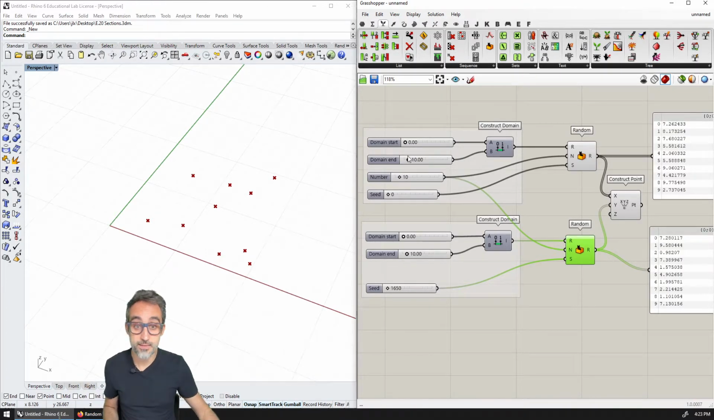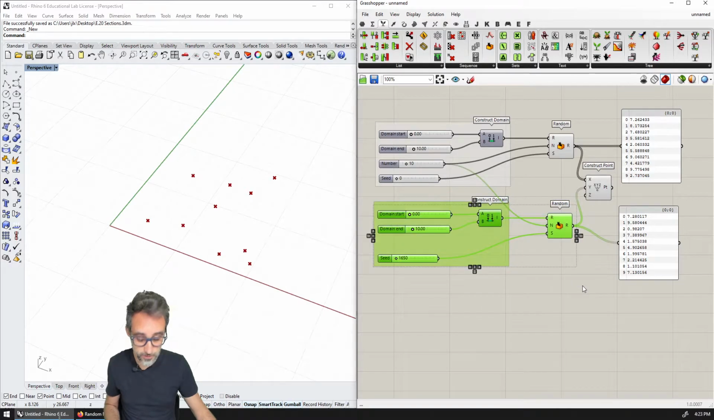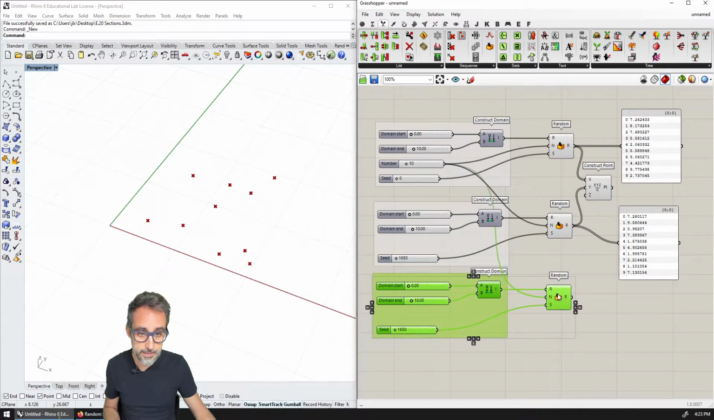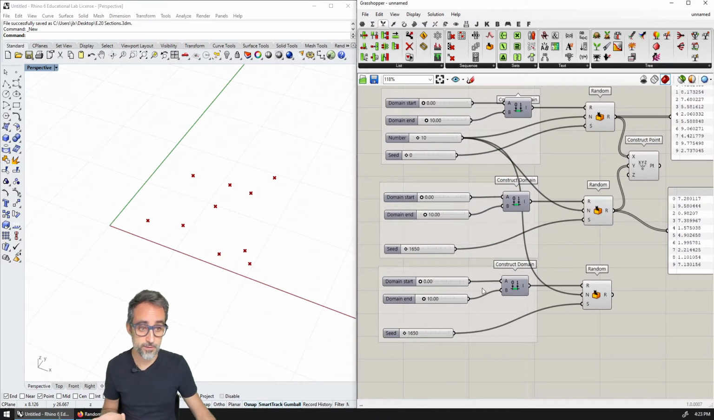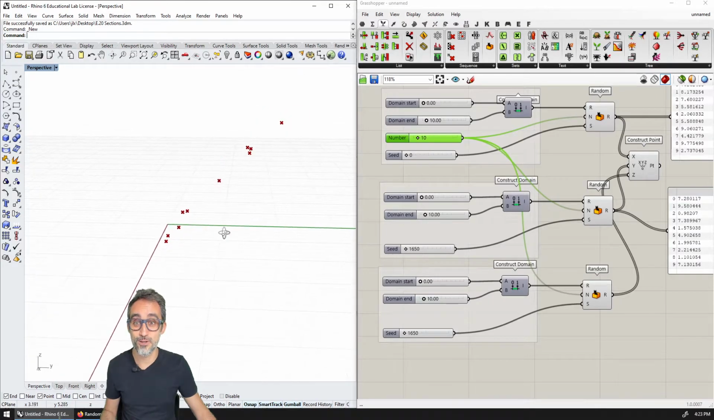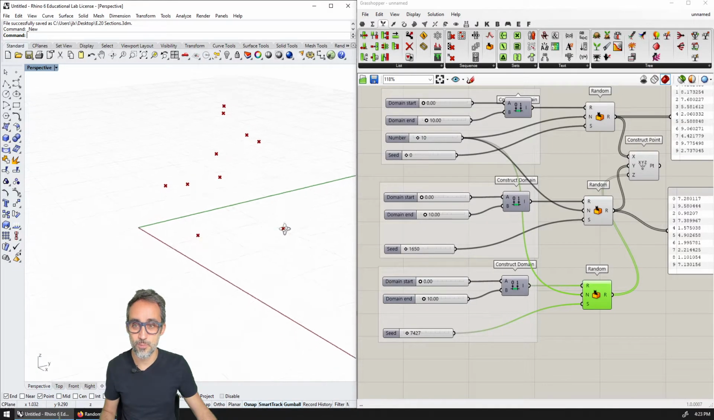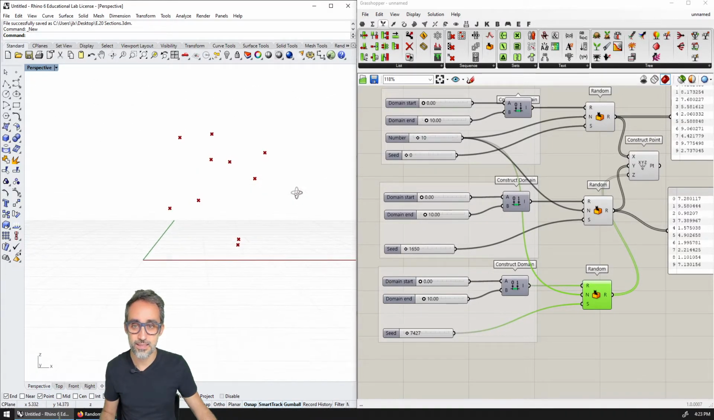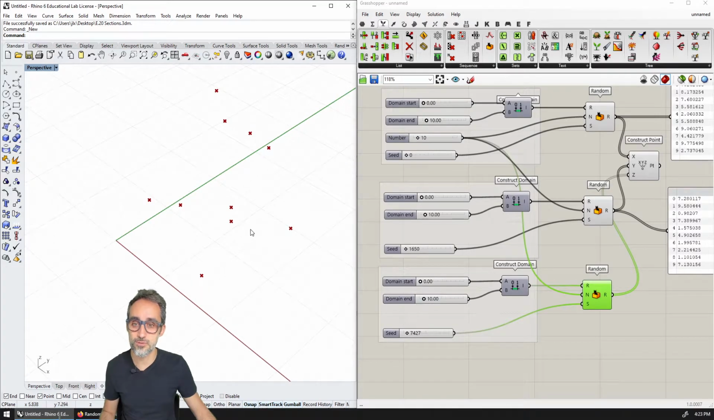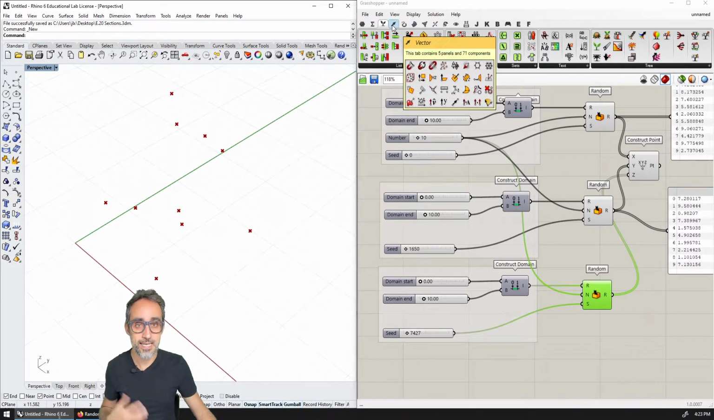I can extend this same idea to 3 dimensions by just copy and pasting this one here. I still have the domain, I still have the same number of numbers, but I use this as the Z value, and you can see how they're all in a plane now because I'm using the same seed value for Y and for Z. But if I now change the seed, you can see how the points are now randomly distributed in a box that is 10 by 10 by 10.